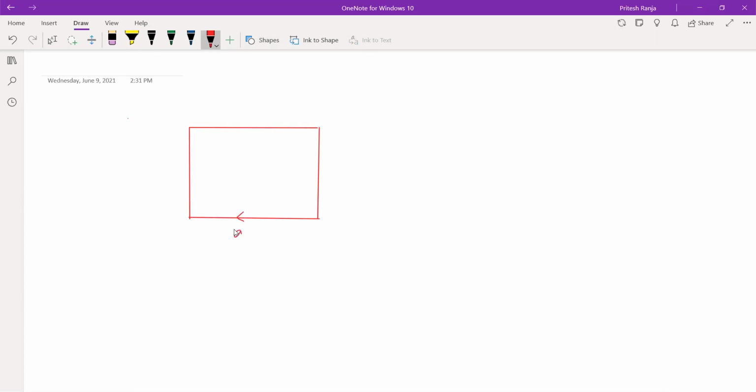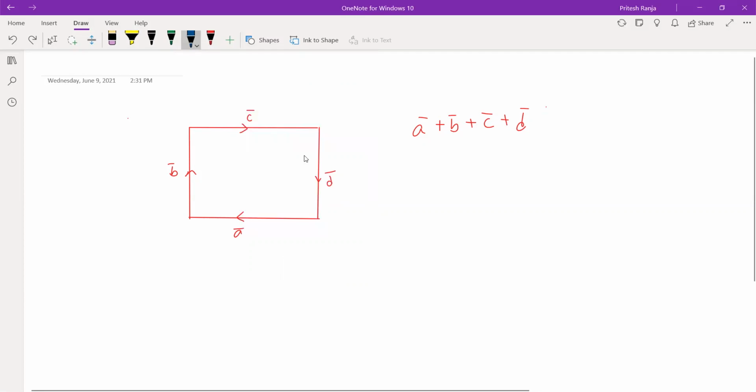So yes, this was A vector, this was B vector, this was C vector, and this was D vector. Now, what we did, we were required to find out A plus B plus C plus D. So I can combine this A vector and B vector, and instead of them, I can say that this is their combination. So I can remove them now because I have got a vector plus b vector.